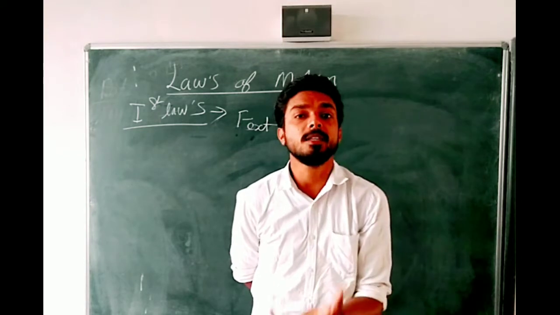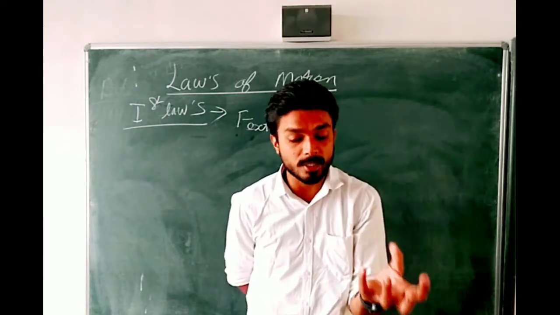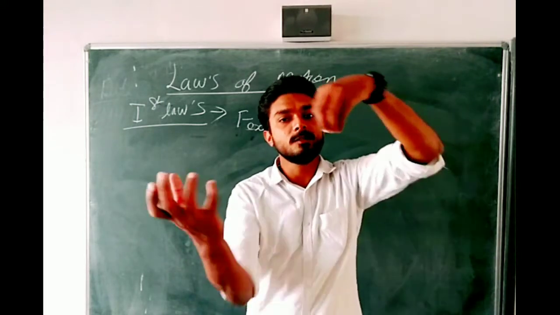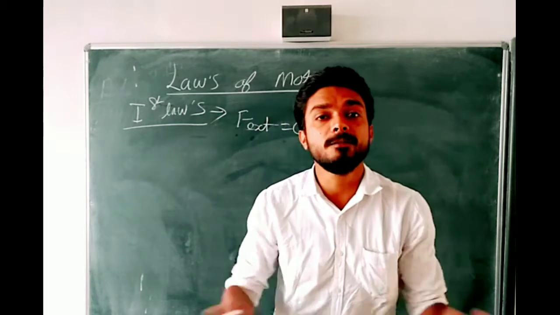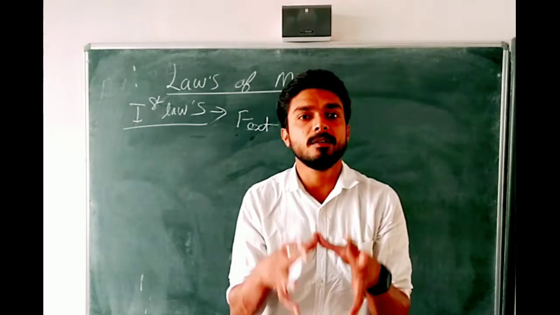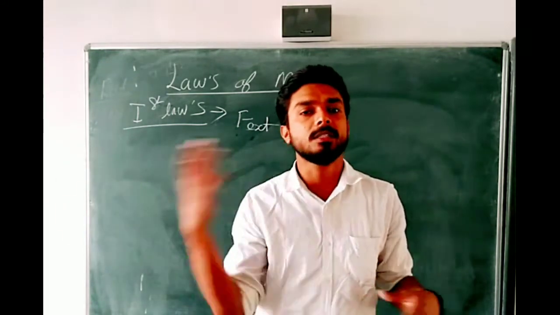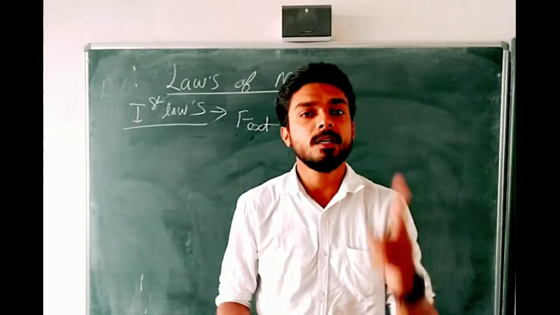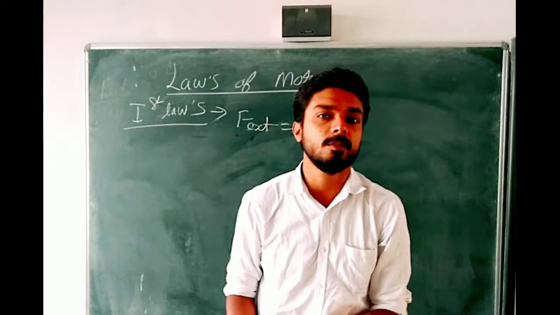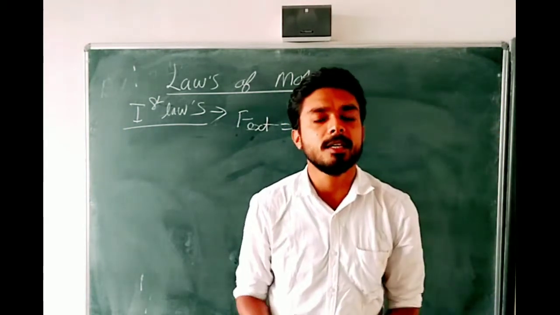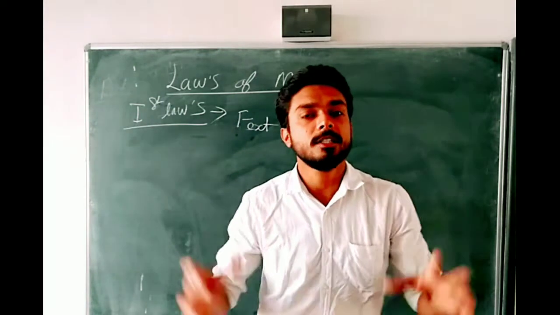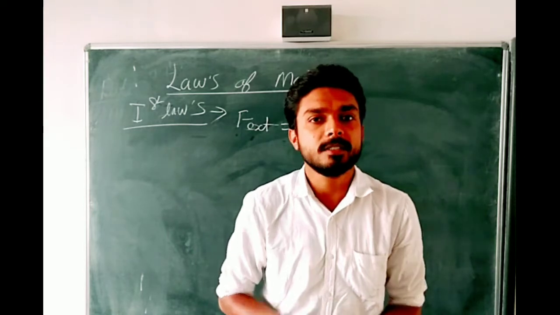The very good example of the first law is, you can see students, the revolution of earth around the sun. Earth revolves around the sun without any fuel, without any petrol. There is no need of any type of petrol, any type of fuel. It automatically moves around the sun. Why? Because of the first law. Because first law says that if a body is in motion, then it will continue in motion, and from millions, trillions of years, earth is continuously moving. Because there is a first law. Is it clear, students?